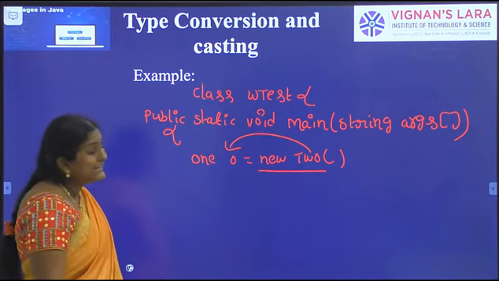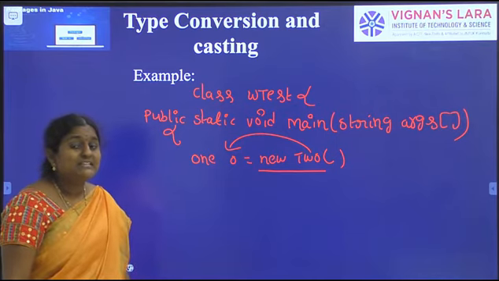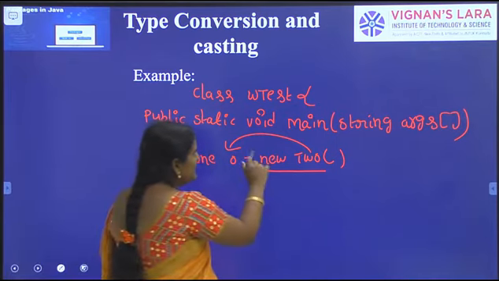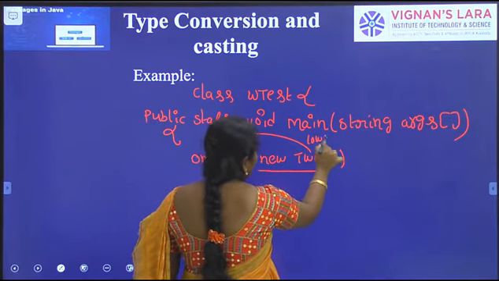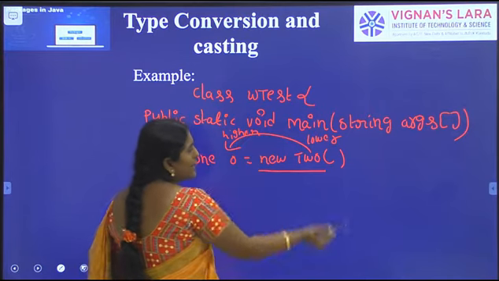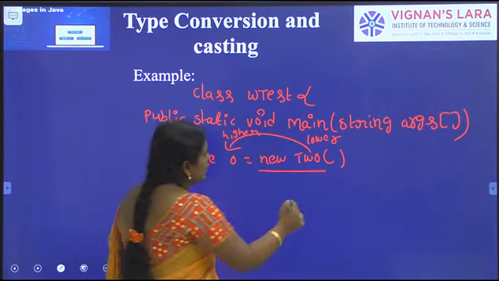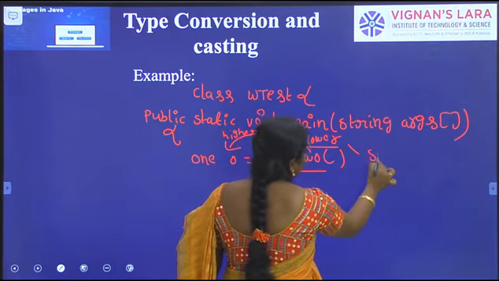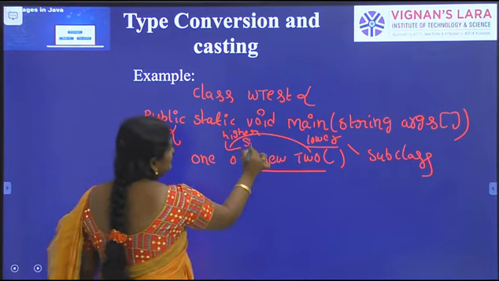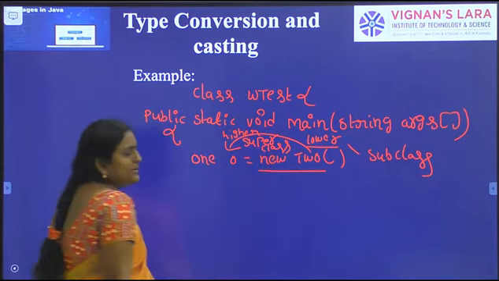What is widening object casting? Implicit object casting means lower to higher. In our inheritance scenario, lower means subclass and higher means superclass.